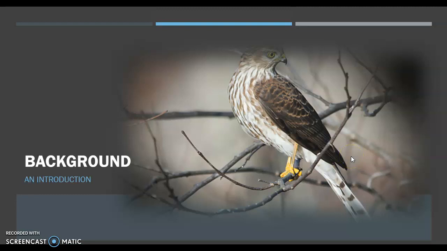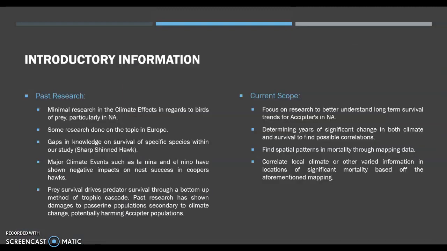To begin, we'll look at an introduction or a bit of background information. The introductory information includes both past research and the current scope for this project. As far as past research, research in a minimal capacity has been done on climate effects in regards to birds of prey, particularly as seen in North America. Some of this has been done in Europe with and including species of the same genus, Accipiter.